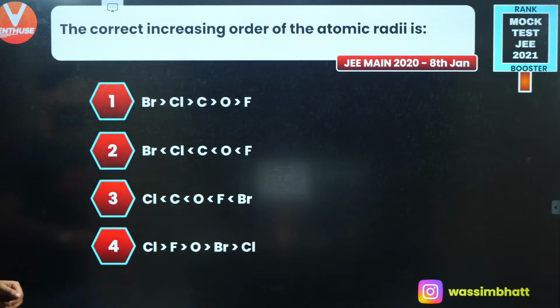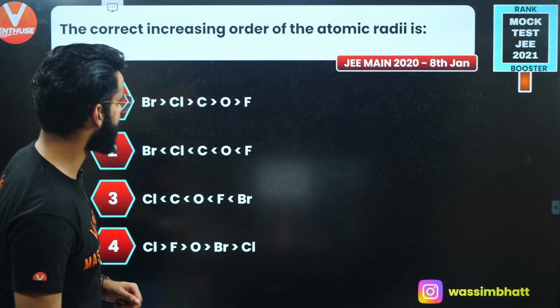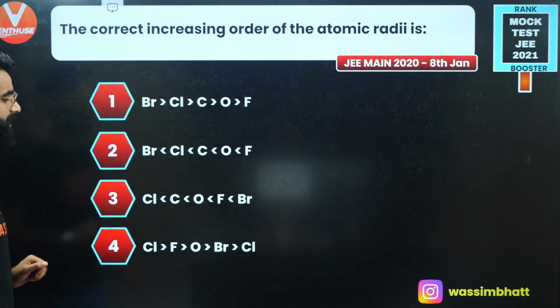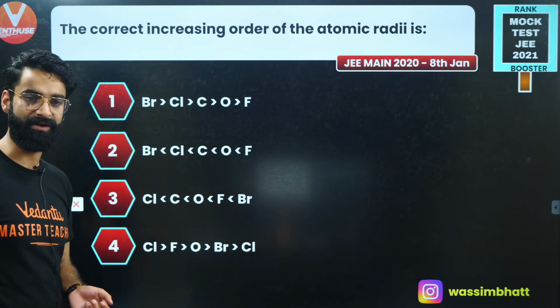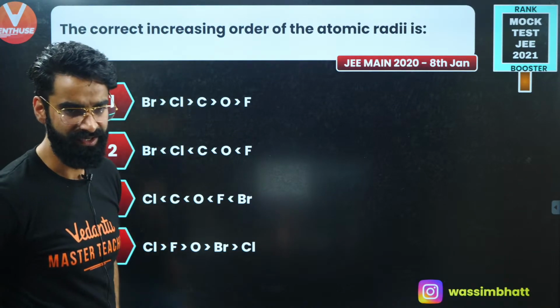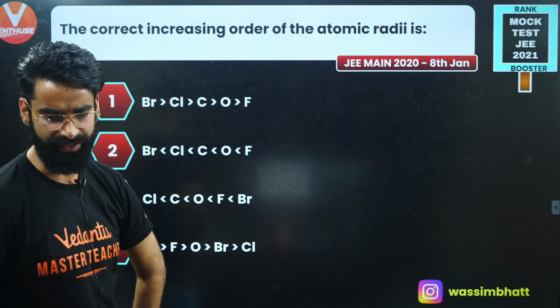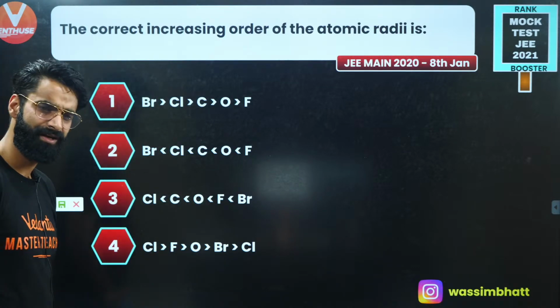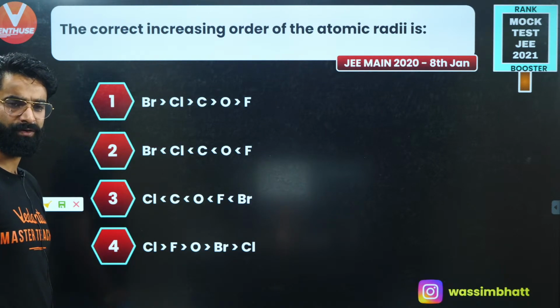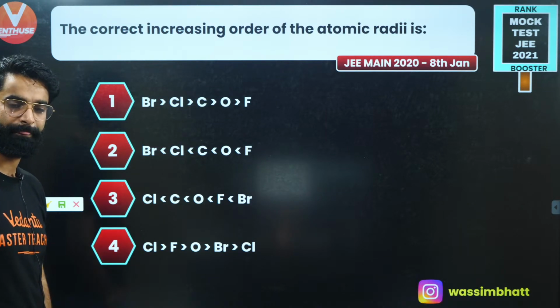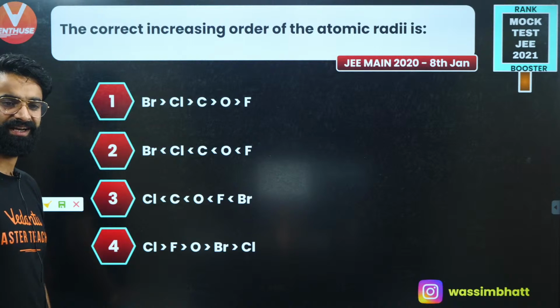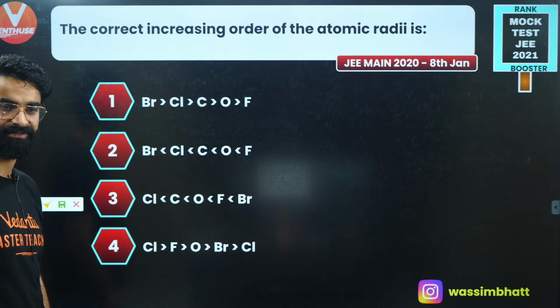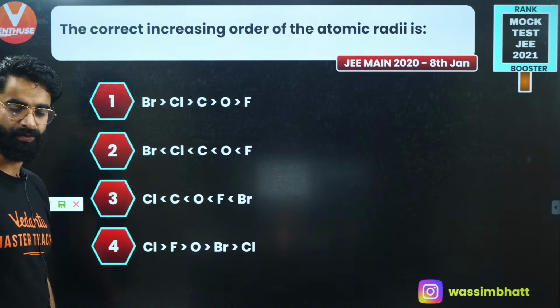Perfect. The correct increasing order of the atomic radius among the following is... The question was again asked in Mains 2020, 8th Jan attempt. A very simple question. You can clearly solve this one. Let me know fast in the chat box. What do you think about it? It's a very simple one.